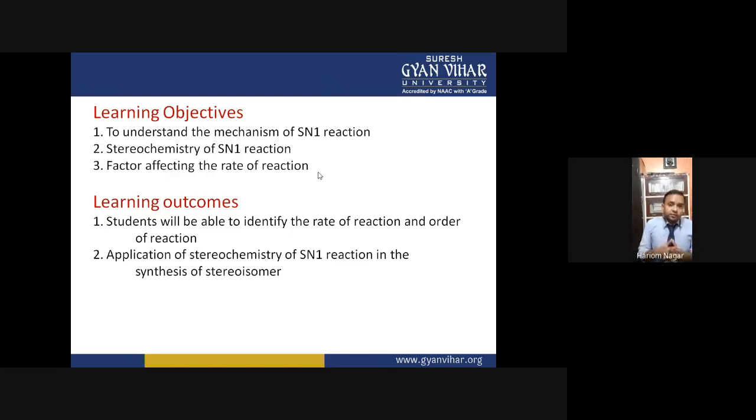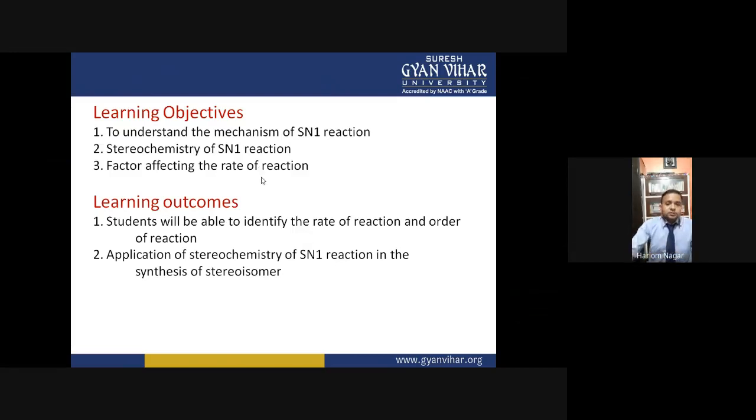Stereoisomers are very important in industries like the pharmaceutical industry, because nowadays many drugs are marketed in enantiomerically pure form. These can be synthesized if you know the mechanism of SN1 and SN2 reactions. We can convert a compound into another compound of a specific configuration, meaning in an enantiomerically pure form.